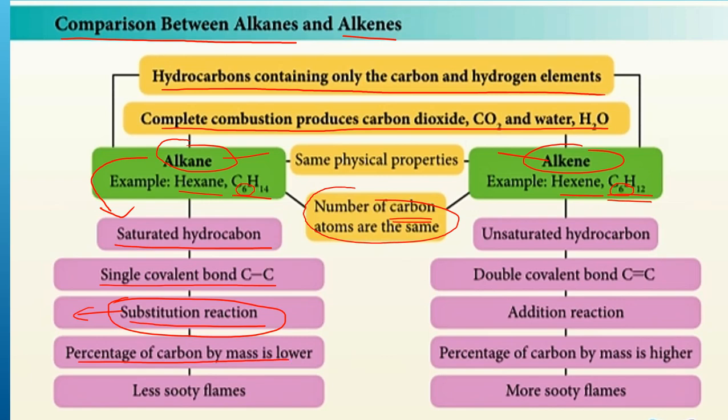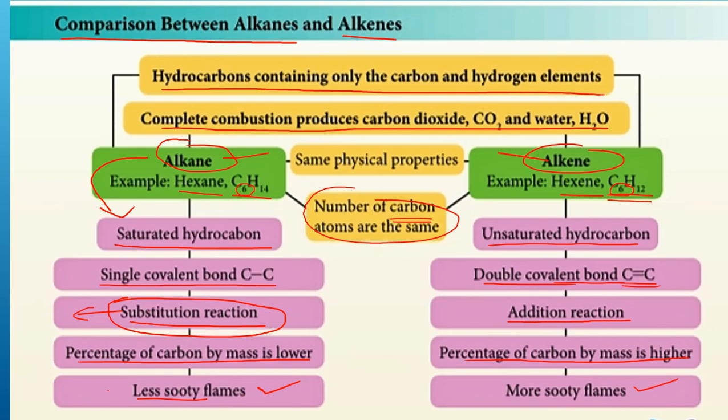The percentage of carbon by mass is lower and its flame is less sooty. For alkene, it is an unsaturated hydrocarbon because it has a double covalent bond between the carbon atoms, and it undergoes addition reaction, and the percentage of carbon by mass is higher and produces more sooty flames.